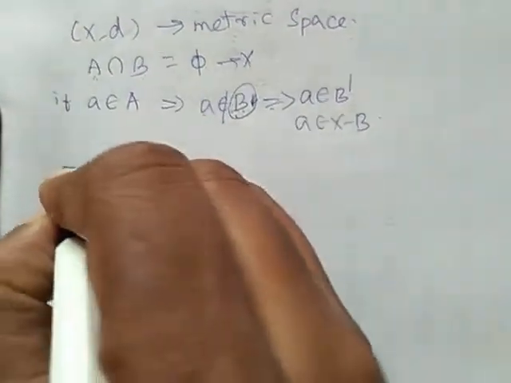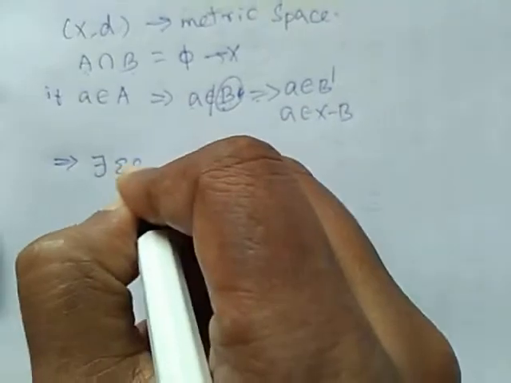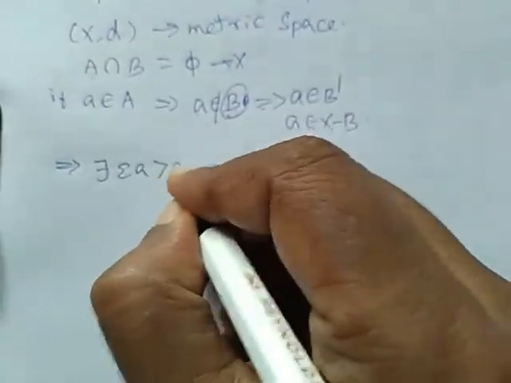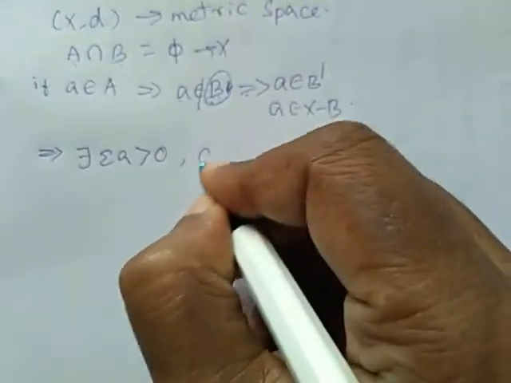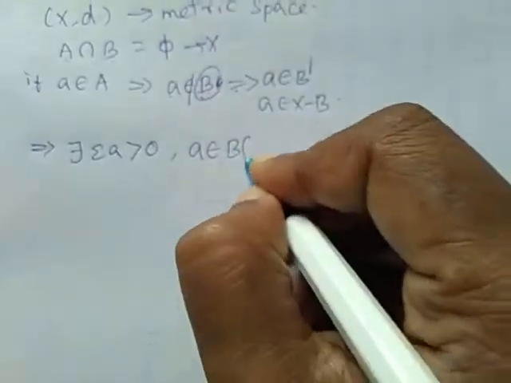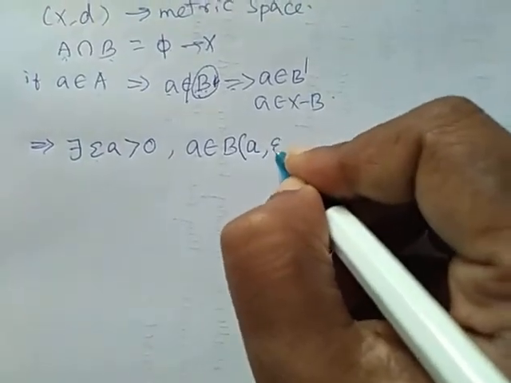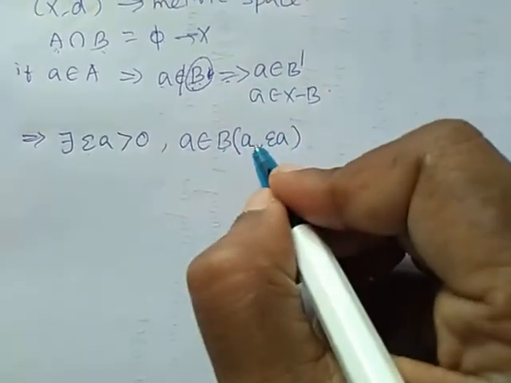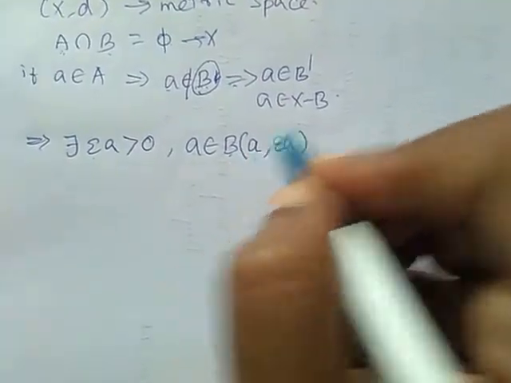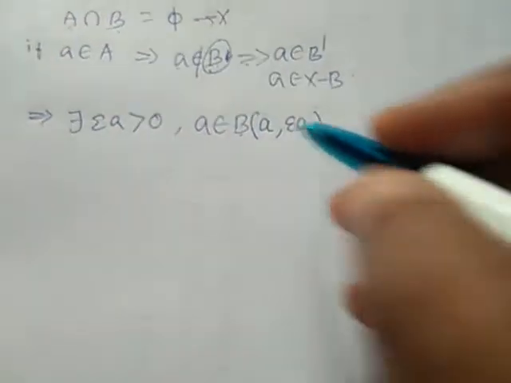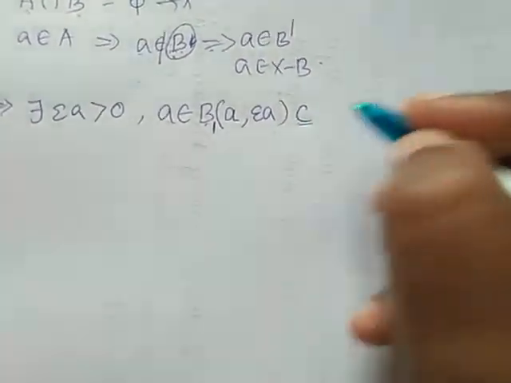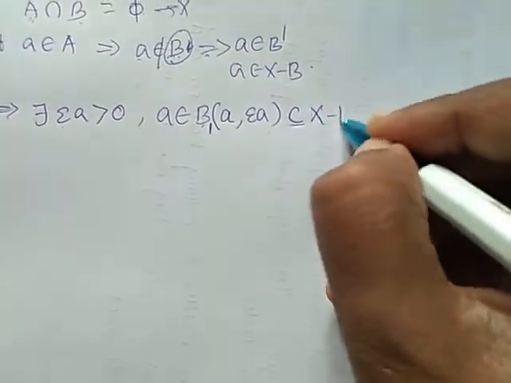So this implies there exists epsilon a greater than 0, epsilon being a very small value, where a is whatever point we are considering here, such that a belongs to a ball with center a and radius epsilon a. This denotes an open ball, or to avoid confusion we can write it as B1, B1 of a comma epsilon a, a subset of X minus B.